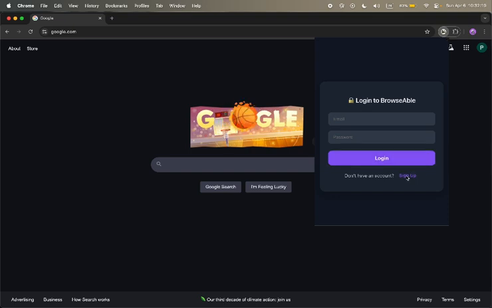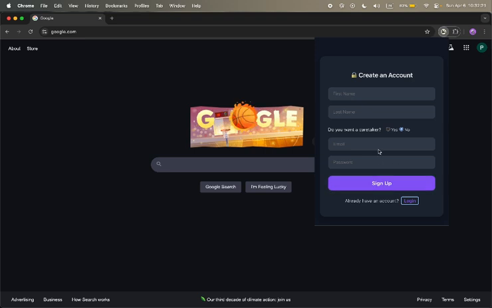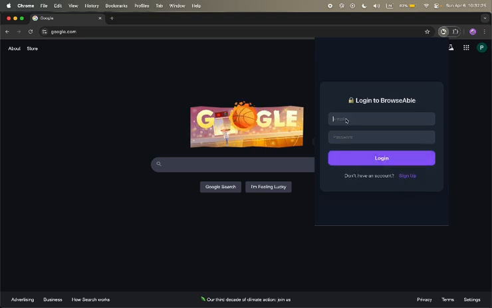Browsable comes as an extension where the user can sign up and also select if they need a caregiver or not. If the user selects that they need a caregiver, then they wouldn't be able to input controls. These would be done by the caregiver.